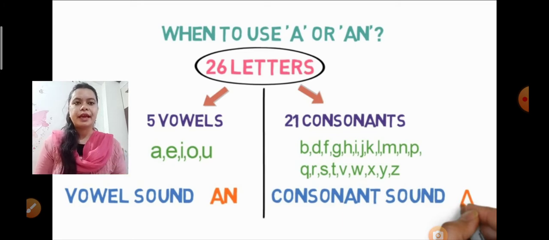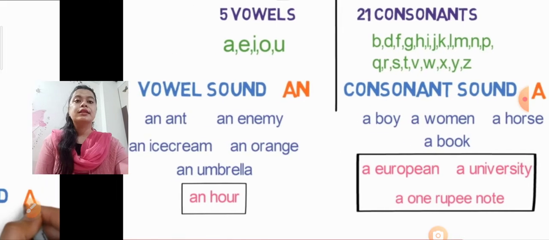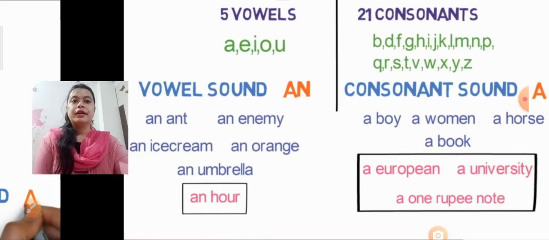There we use an. And for consonants, the words start with a consonant letter and give the sound of a consonant. Both things are important. Even sound is also very important. There we use a.